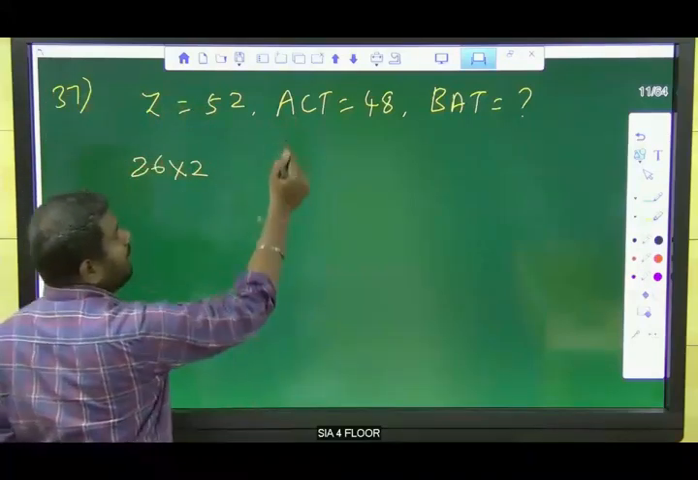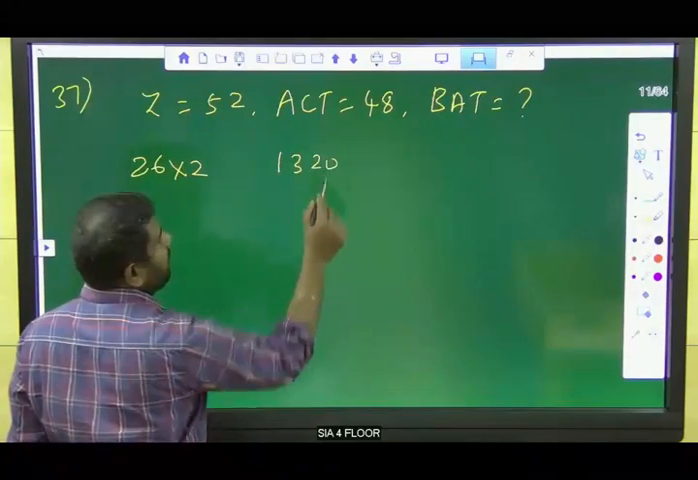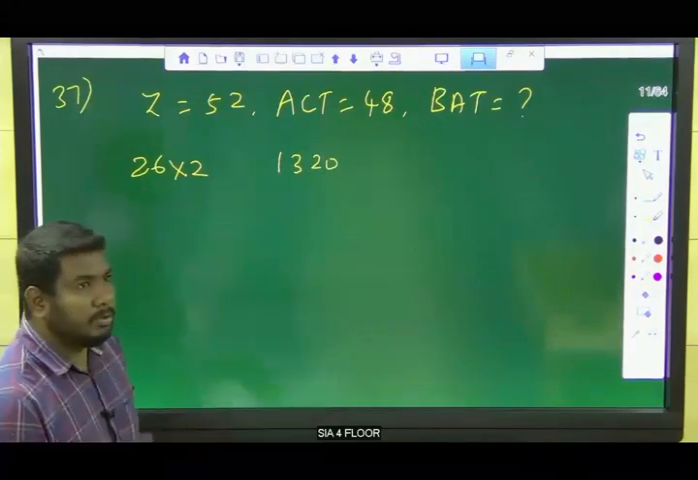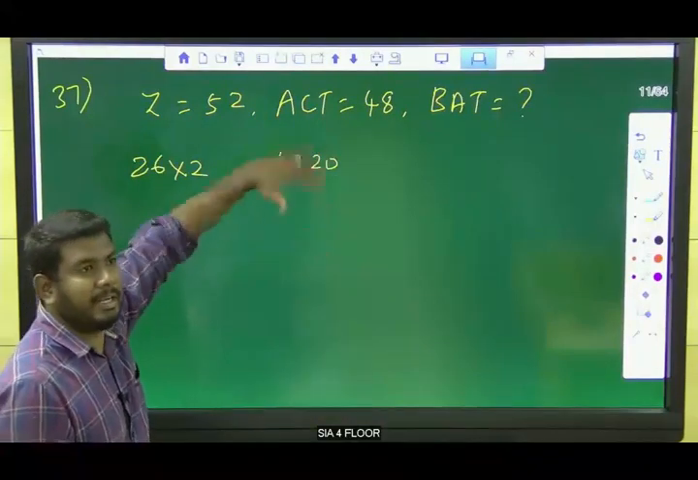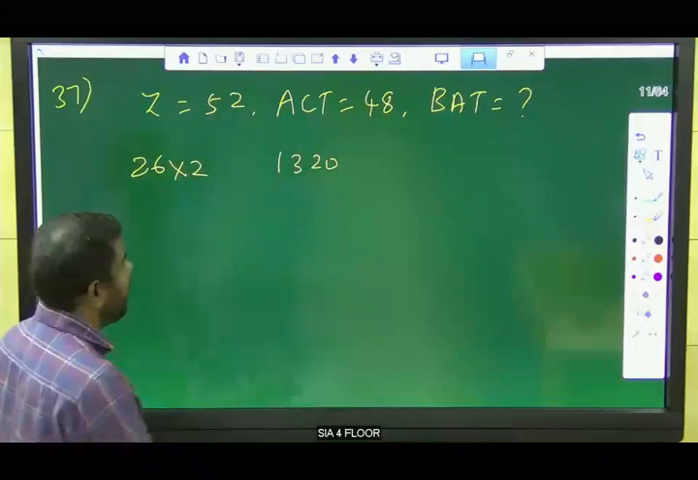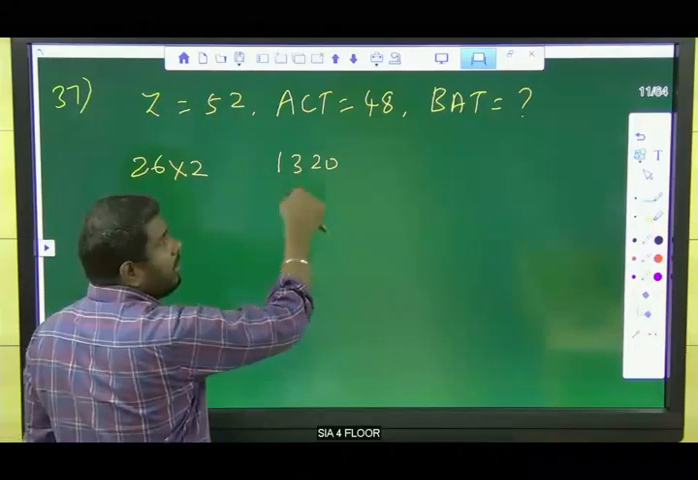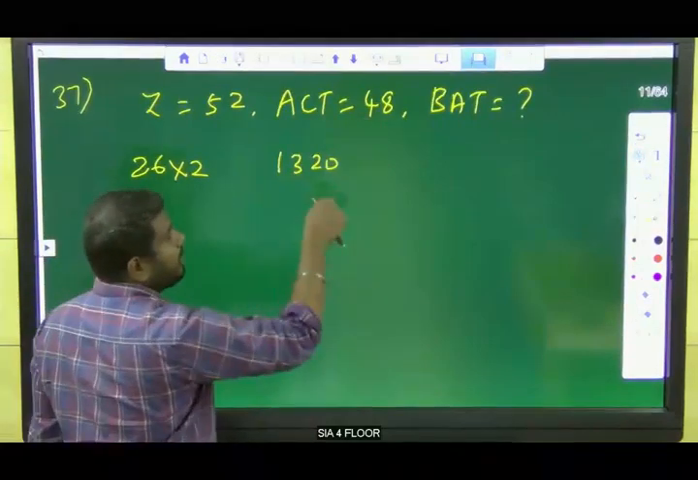Now what is the position of the letter A? A is 1, C is 3 and T is 20. Position of the letters into 2, right? If we take 1320 into 2, we will get 2640. But here we have 48. We have 3 numbers here and we have 48 here. So how can we get 48 from these numbers?